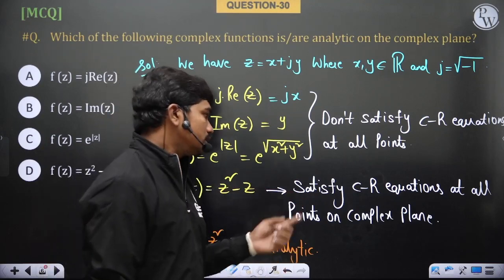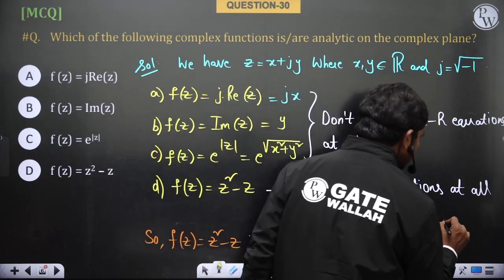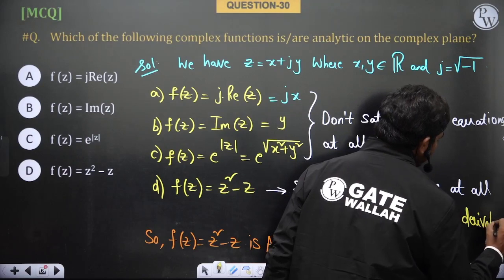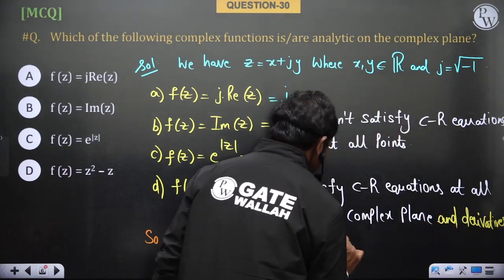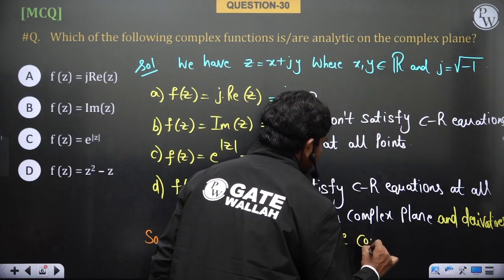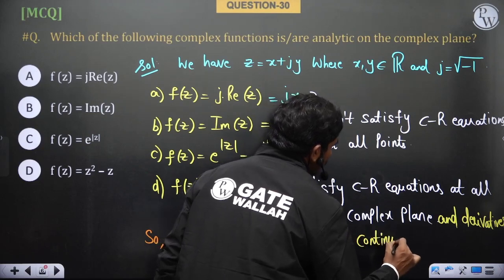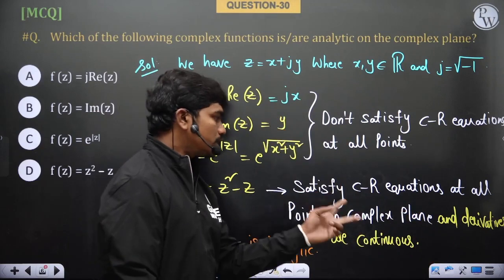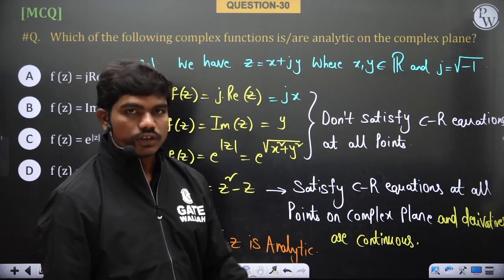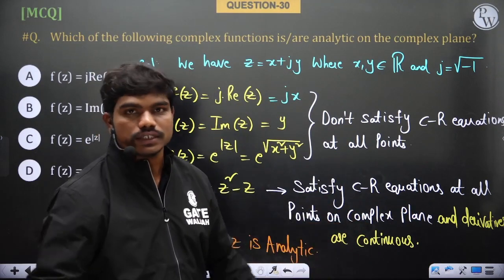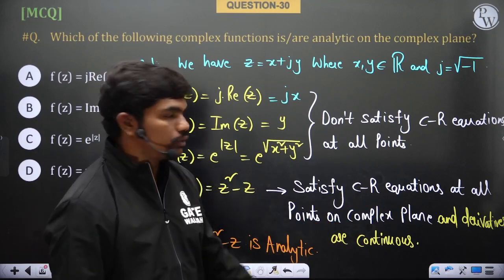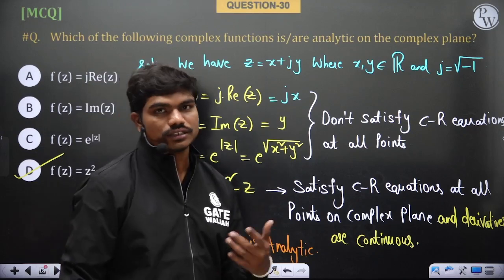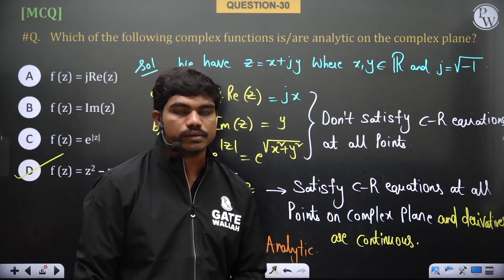So along with that you can write here, derivatives are continuous. Derivatives are continuous means dou u by dou x, dou u by dou y, dou v by dou x, dou v by dou y, all these are continuous actually. Okay, so these are the two important conditions for the function to be analytic. First of all, if the CR equations are not satisfied, then no question of analyticity, just delete the topic of analyticity from your job. Okay, so anyway, D is the only function which is analytic, whereas the rest three are not analytic basically. Thank you.